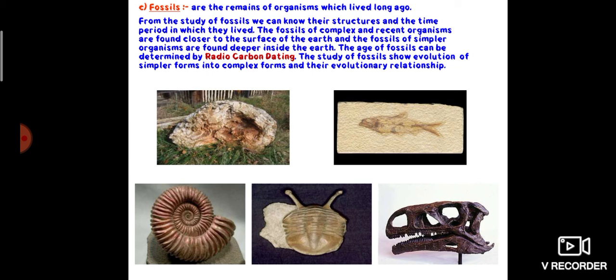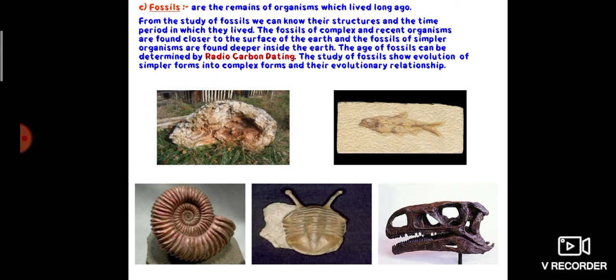All living objects contain some carbon-14 atoms in their body which are radioactive. When a living organism dies and becomes a fossil, the carbon-14 radioactivity present in the organism goes down gradually.